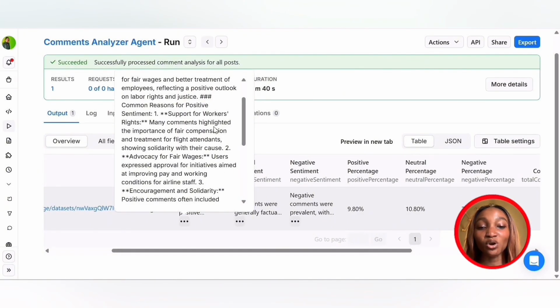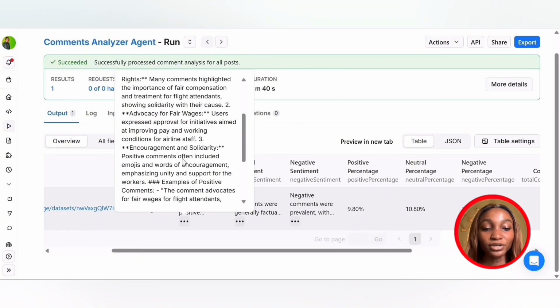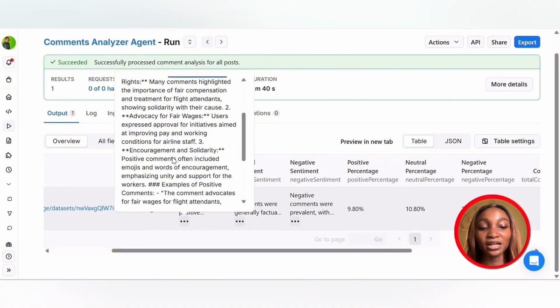Now, what are the common reasons for positive sentiment? So the first reason here is the support for workers. Another reason for positive sentiment is advocacy for fair wages. The third reason here is encouragement and solidarity.